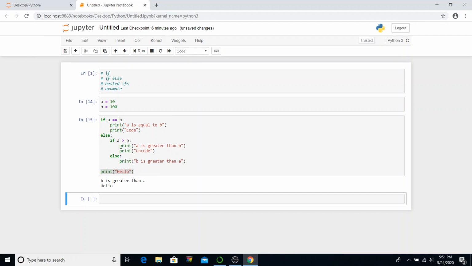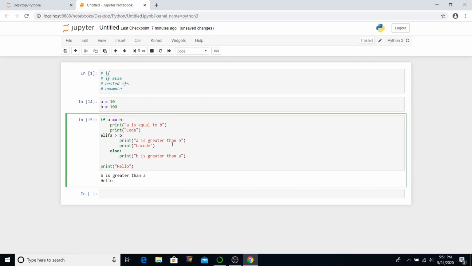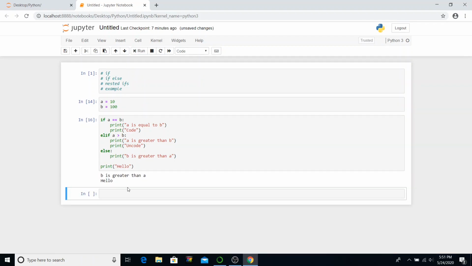To simplify it further, Python has a keyword to combine else and if together, which is called elif. So instead of else, we will write elif, and we can get rid of this if and move our condition here, get our indentations right, get else here, this here, and it will still work. So this is actually equal to what we wrote earlier. So when we run this, it is still the same results.